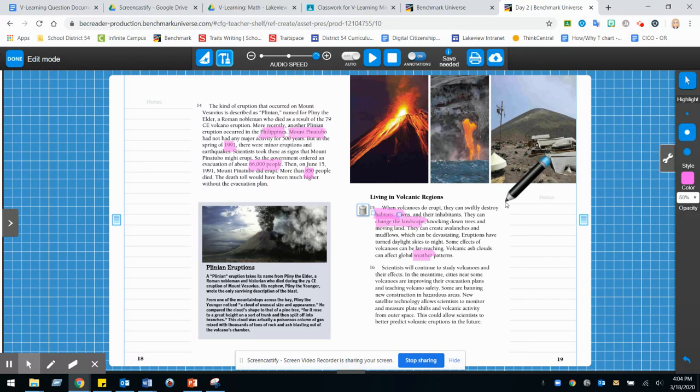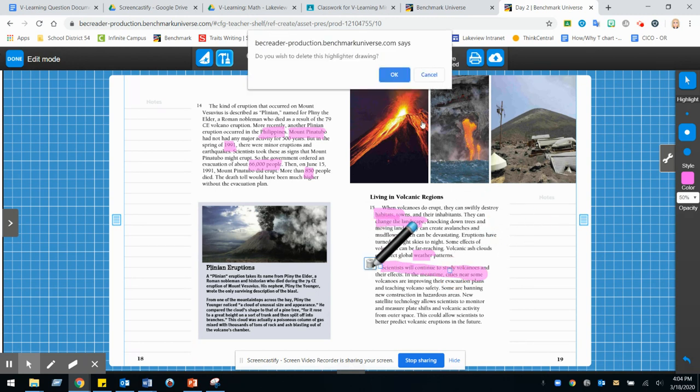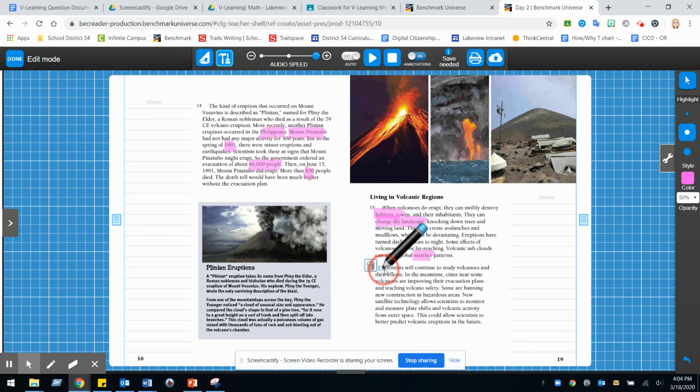Alrighty, so here in this paragraph, we are introduced to a few important things. In this region that we're referring to in our heading, we see that scientists are studying volcanoes. Oops, that was a bad highlight. Let me go ahead and retry that again. So they are studying volcanoes, and why are they doing that? Well, they're doing that to make better predictions, hopefully to help the people in the future.